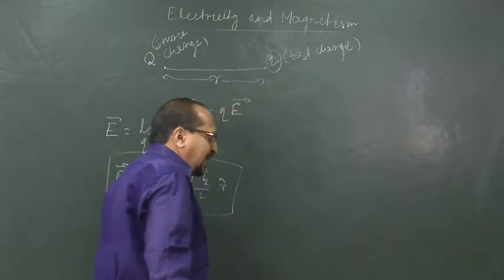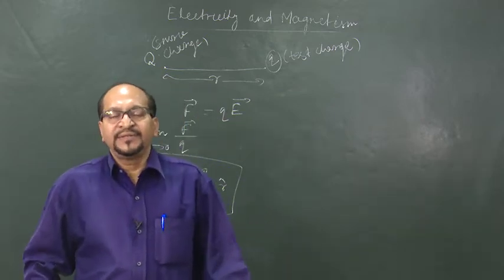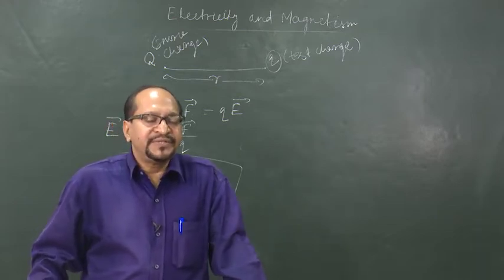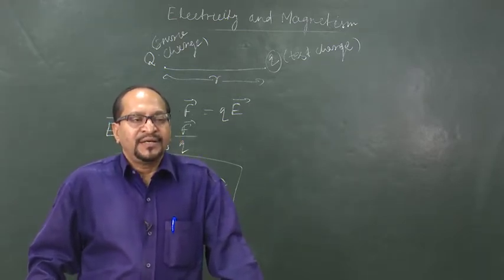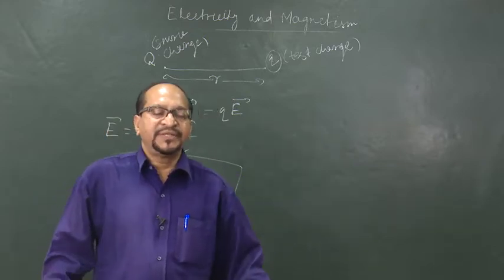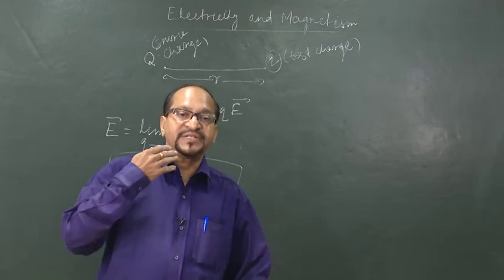But I must add here, this concept of electric field is not a purely mathematical construct, it is a physical entity, and we can understand it better when we deal with electromagnetic waves. This field transfers electric energy.